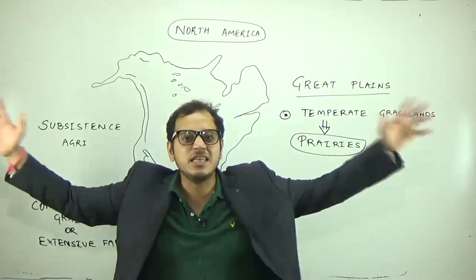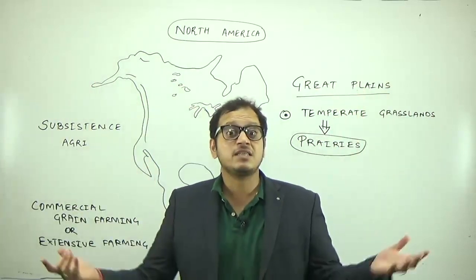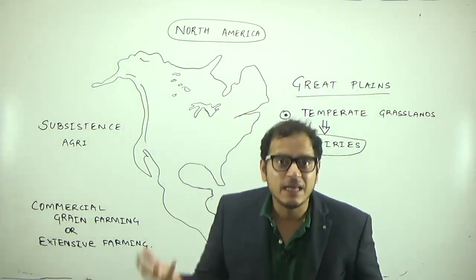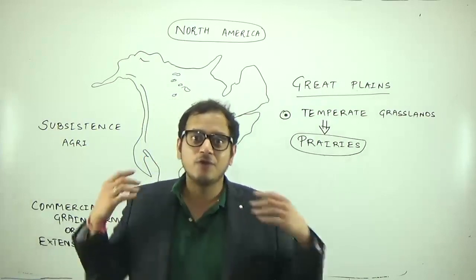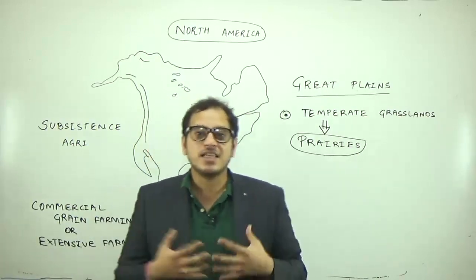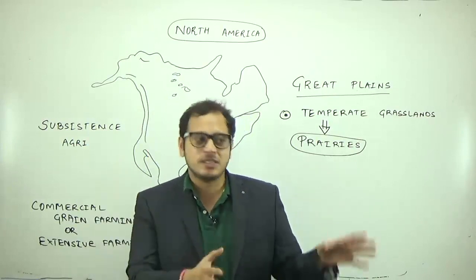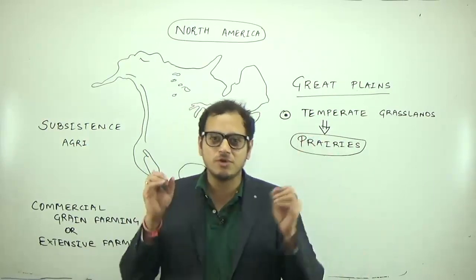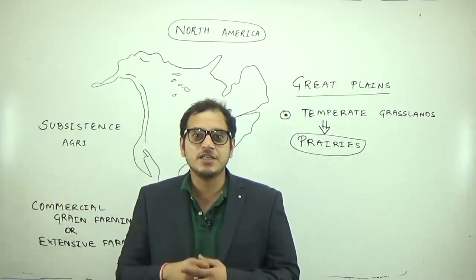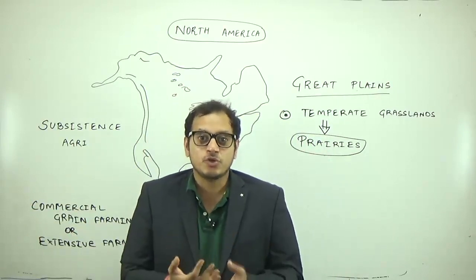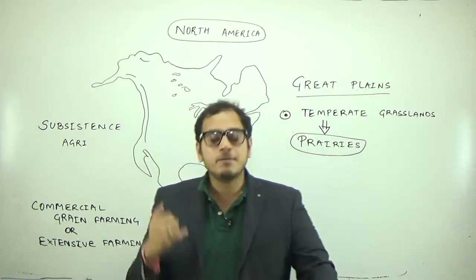But in commercial grain farming, it is extensive farming, with vast and extremely large farms. 600 or 700 hectares can be an average farm size if we go to Russia or the prairies. Because these are large farms, farm mechanization is huge. And because the input cost in terms of mechanization, fertilizers, insecticides and pesticides is huge, the production also has to be huge so that you can make a profit out of it.